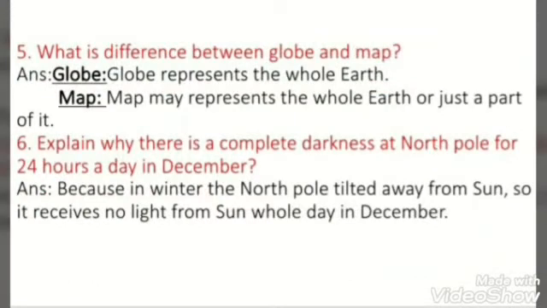Question number 5 is, what is the difference between a globe and a map? A globe represents the whole earth. A map may represent the whole earth or just a part of it. Question number 6 is, explain why there is complete darkness at the North Pole for 24 hours a day in December. Because in winter the North Pole is tilted away from the sun, so it receives no light from the sun the whole day in December.